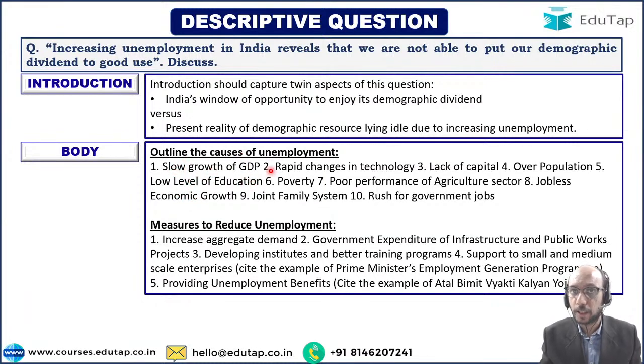Slow growth of GDP, rapid changes in technology, lack of capital, overpopulation, low level of education, poverty, poor performance of agriculture, jobless economic growth, joint family system, rush for government jobs. And you should then be able to suggest measures to reduce unemployment which have already been taken, right? That okay, these are the measures which have already been taken, and you should be able to give examples of current events. For example, Prime Minister's Employment Generation Program, for example, Atal Bimit Vyakti Kalyan Yojana, right? So this can become a part of your body.